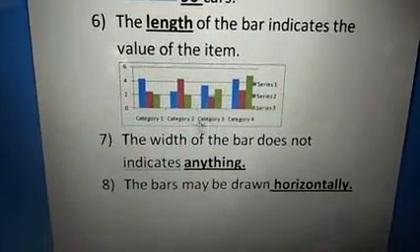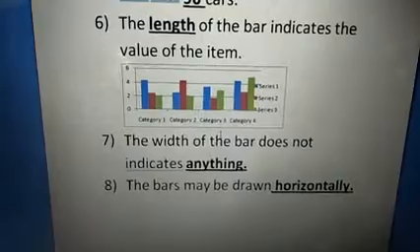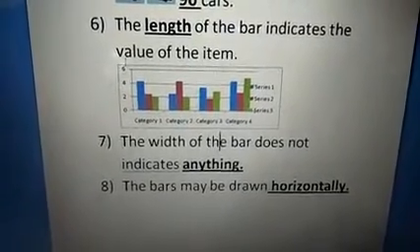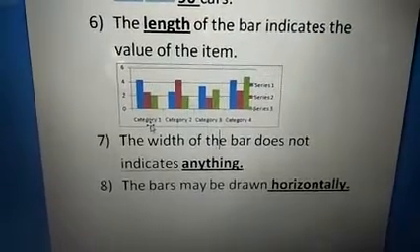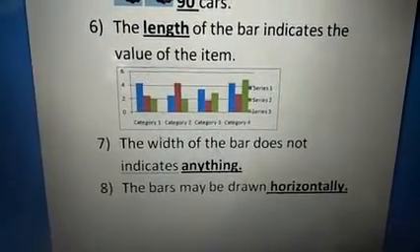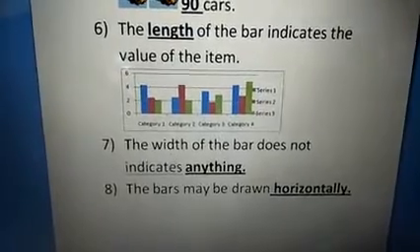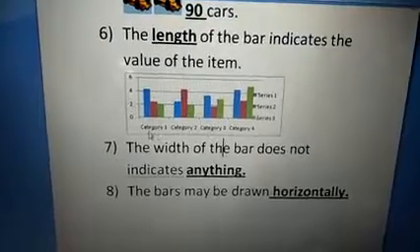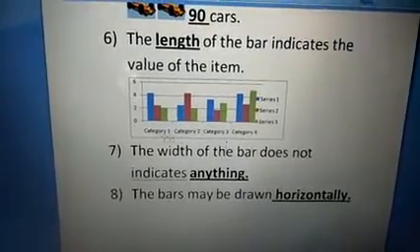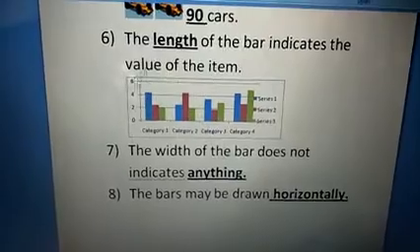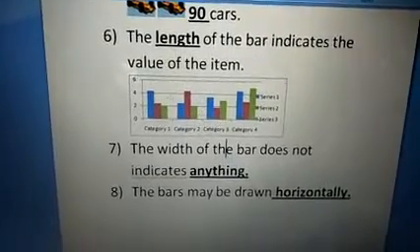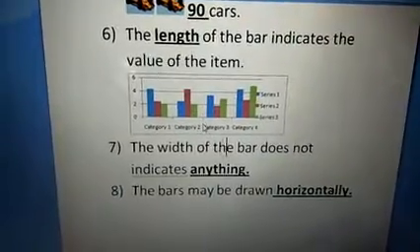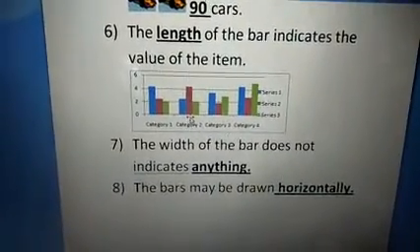Sometimes we can draw this in a horizontal line also. That means the category comes in the y-axis and the values come in the x-axis. That is how the horizontal graph is formed. Or else, the x-axis can represent the category and the y-axis the value, but whichever side we mention, that represents it.